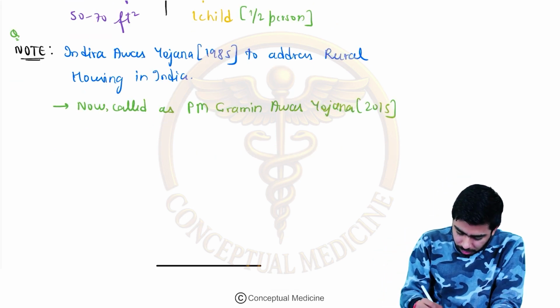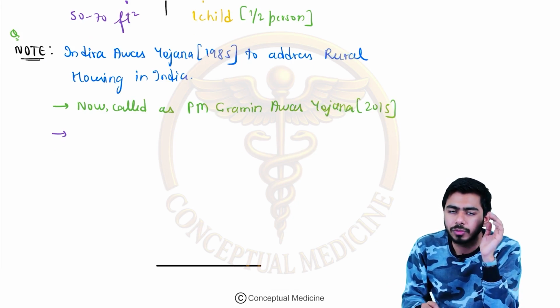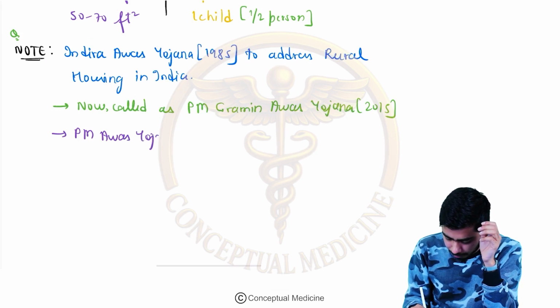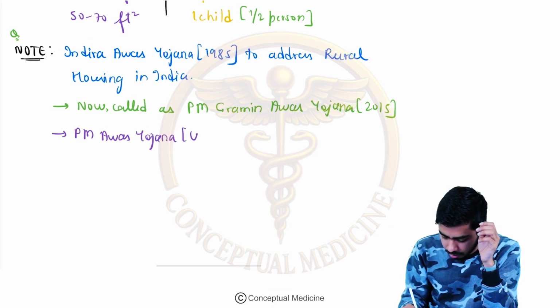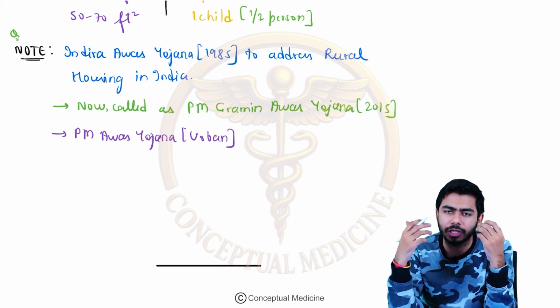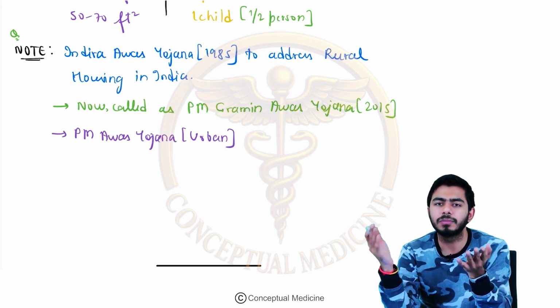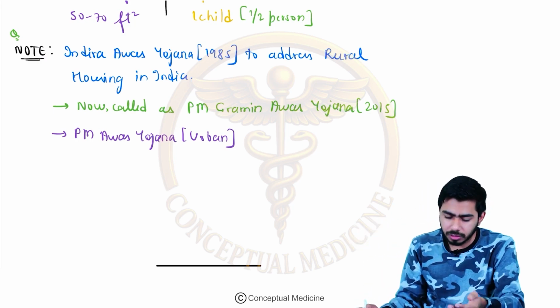The next point I shall make is that PM Awas Yojana was launched for the urban areas also, and the purpose was the same: to provide houses for poor people in the urban cities.